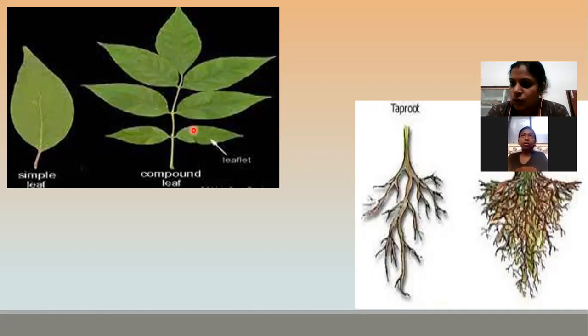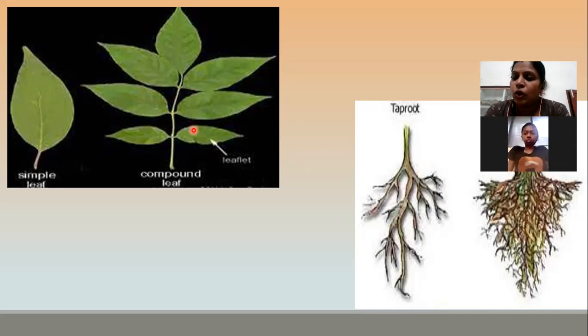Then coriander leaf, धनिया पत्ता. Is it a simple leaf or compound leaf? Compound leaf. So you understood the difference between a simple leaf and a compound leaf? So leaves are two types, simple leaf and compound leaf.